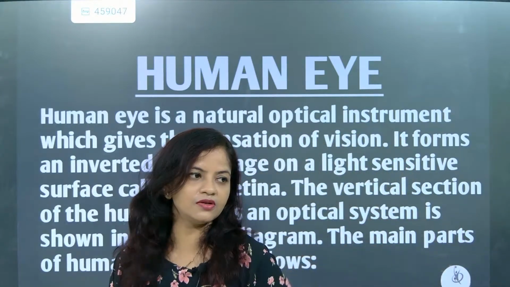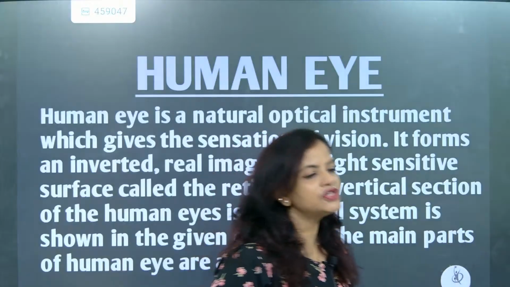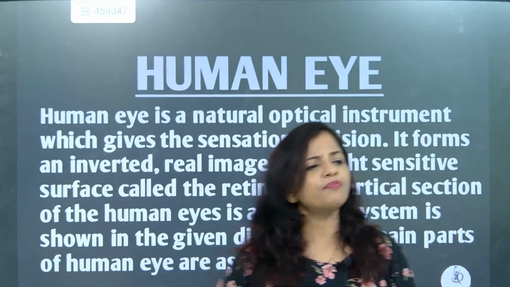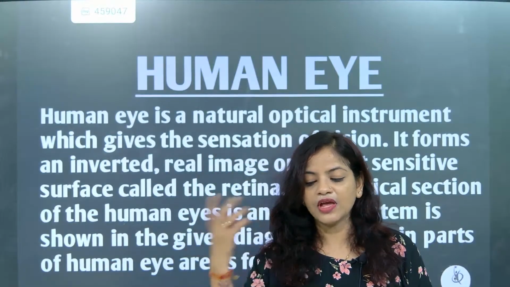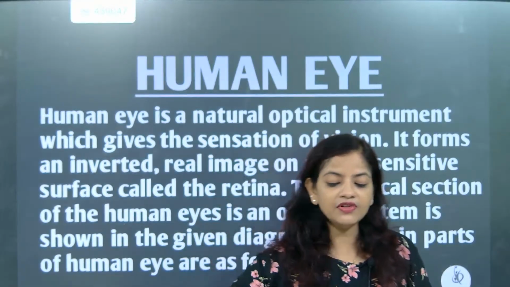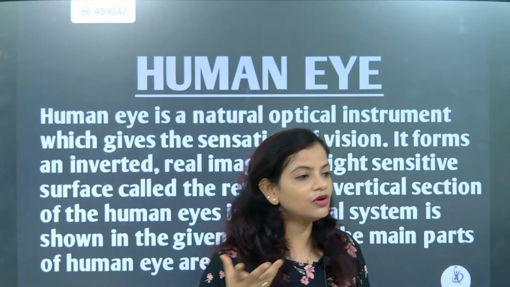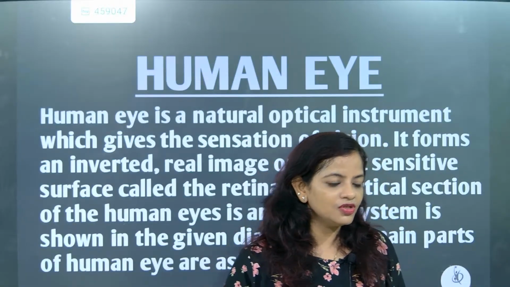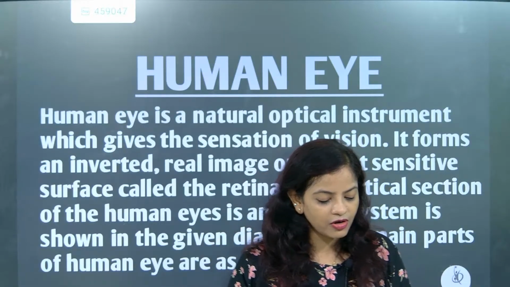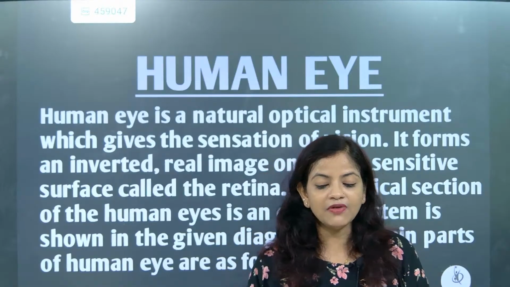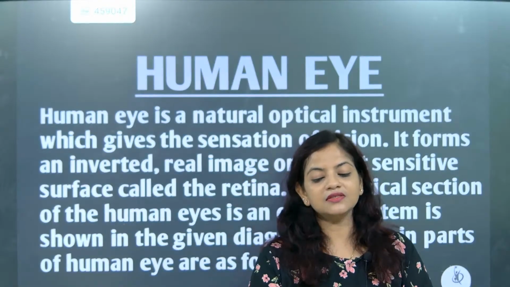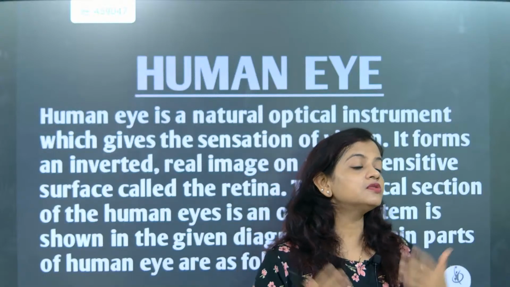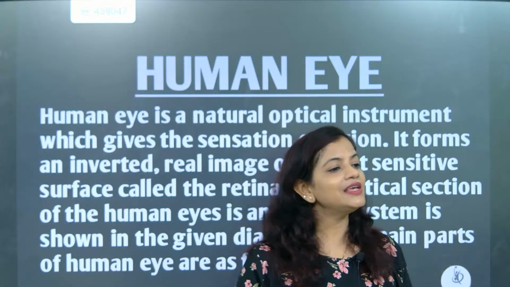Sight means vision. So what is the meaning of vision? The meaning of vision is you can look, correct? You can perceive, you can understand, you can analyze. Everything we can do with the help of the eye. If the eye is not there, we will not have the vision of the world. So that's the most important organ of the human body. If somebody asks you about the eye, your answer is: the eye is the most important part of our body, because with this only we can see the world.